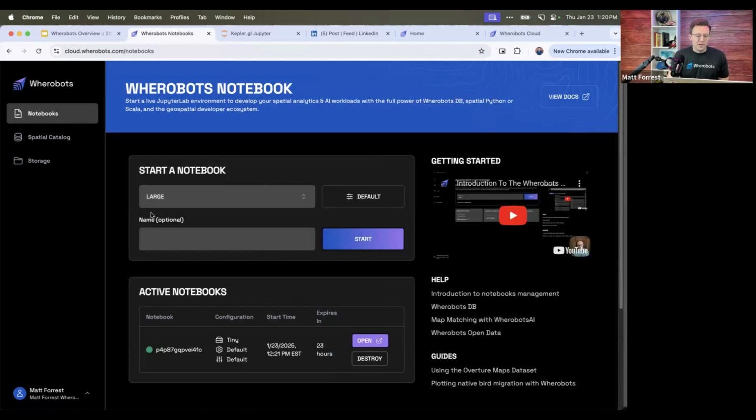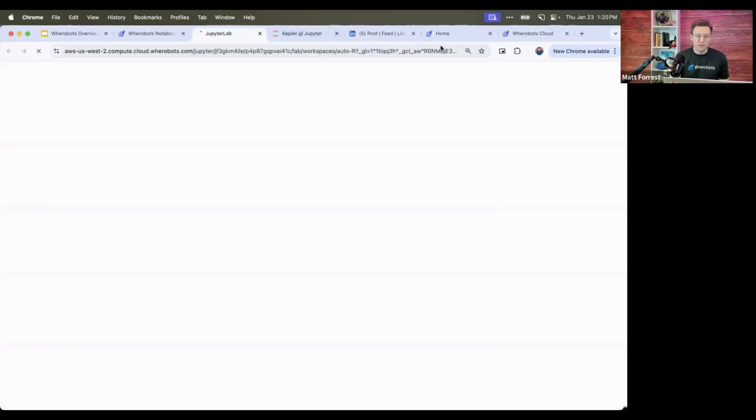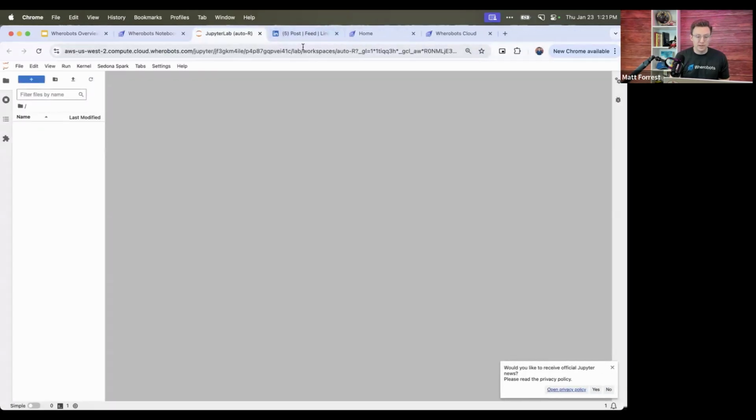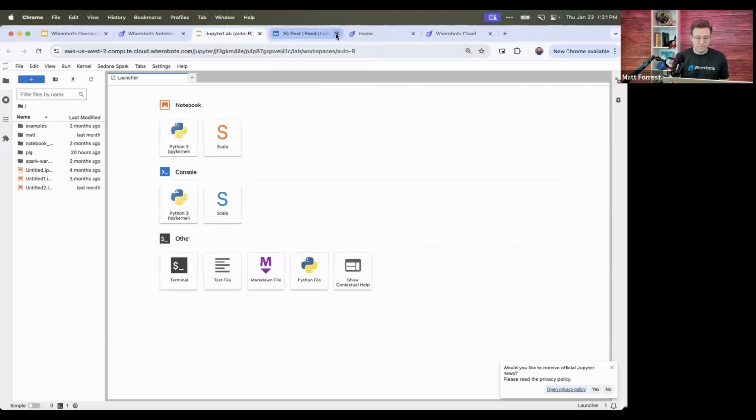So once you've been through that, if you've started the notebook, you should see your notebook instance here that's active. You can just go ahead and click open, and that will launch a new notebook instance for you. So if you click open here, I can go ahead and close that out. And this is what you'll see.